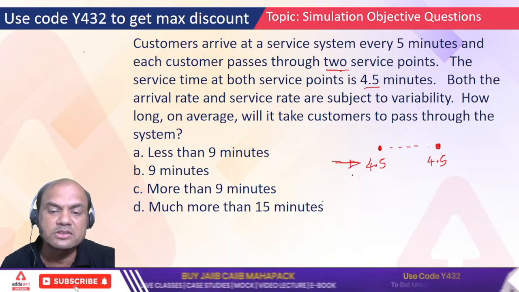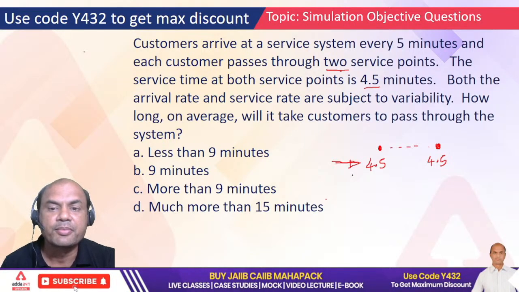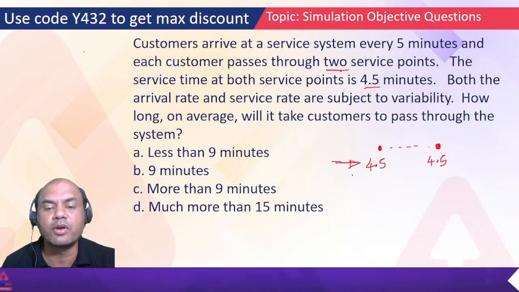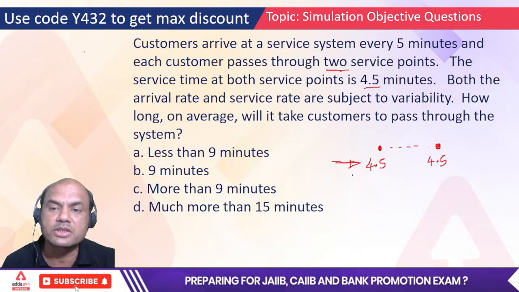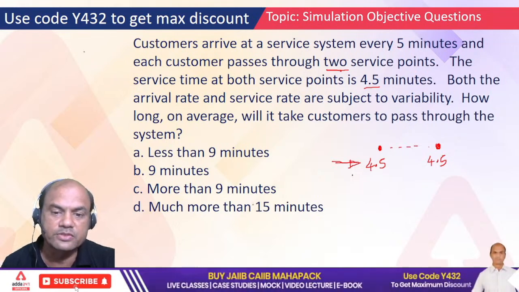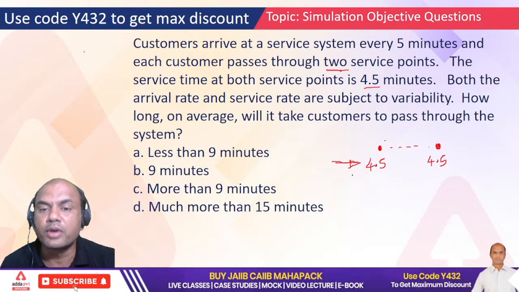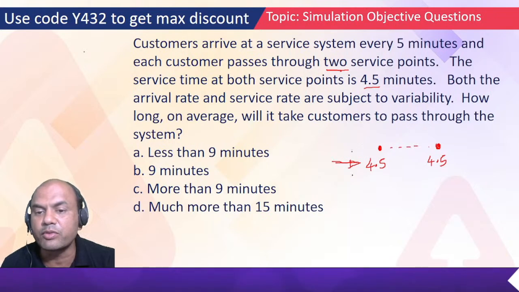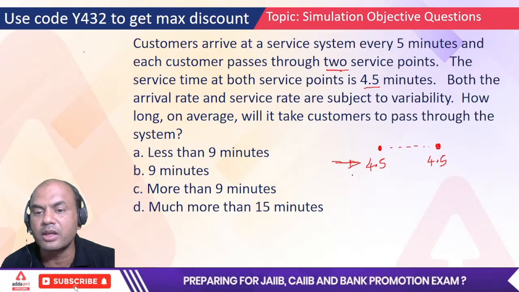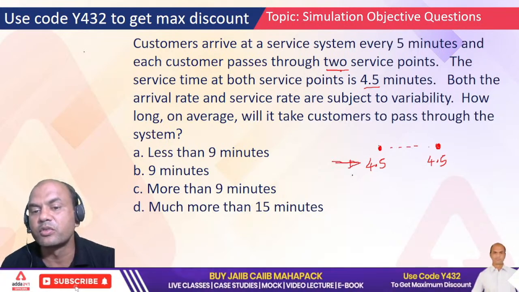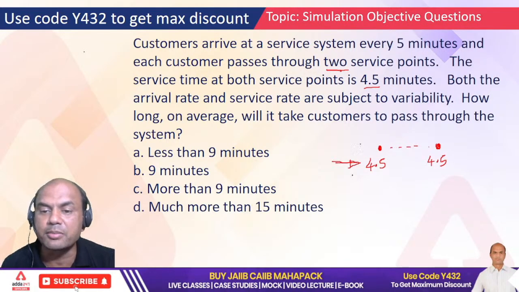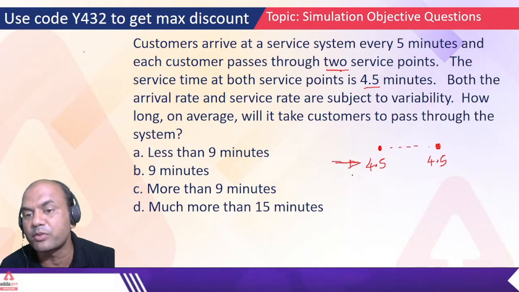So what is the logic of 15 minutes? There is no logic of 15 minutes. Why is this 15 minutes option given? Every 5 minutes, one customer arrives, second 5 minutes over here, 10 minutes pass, and then after that he takes 4.5 minutes, so 5 plus 5, 10, plus 4.5 plus 4.5.